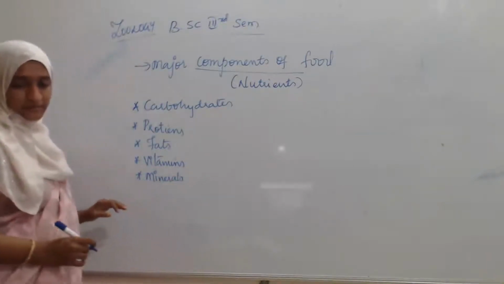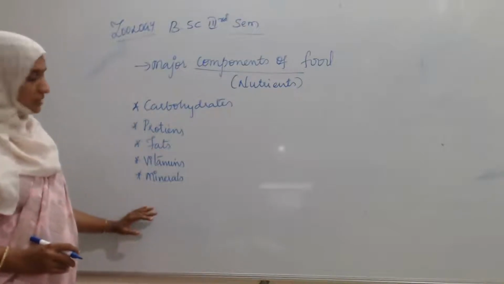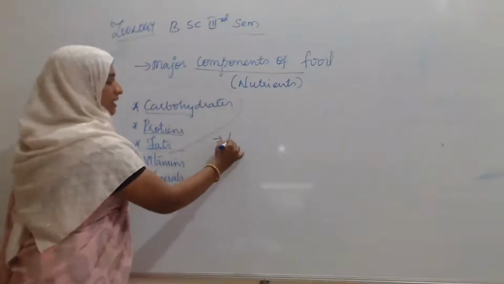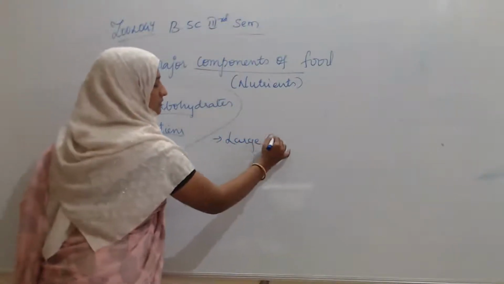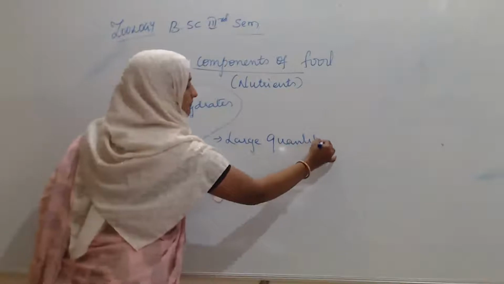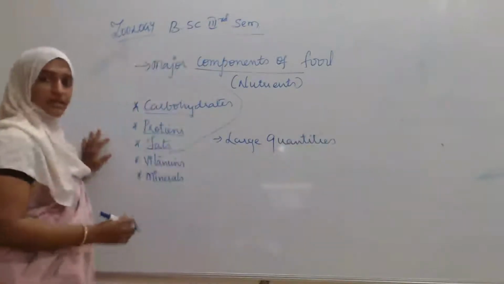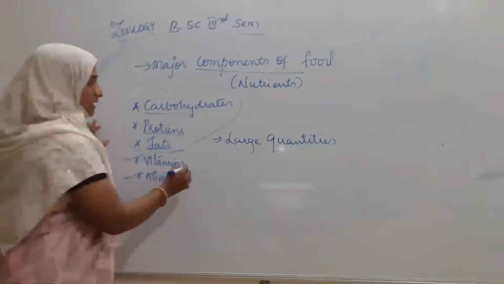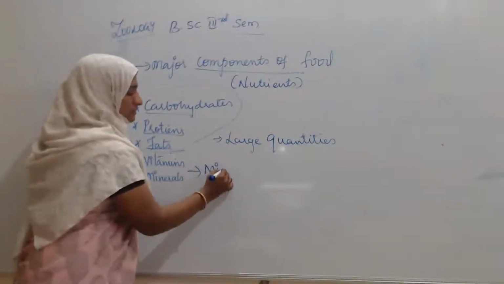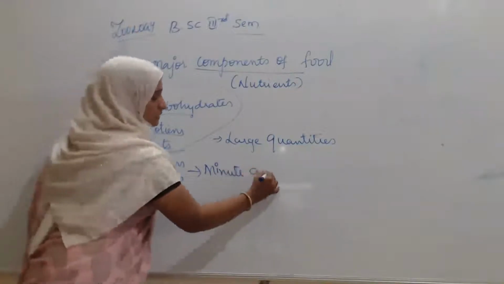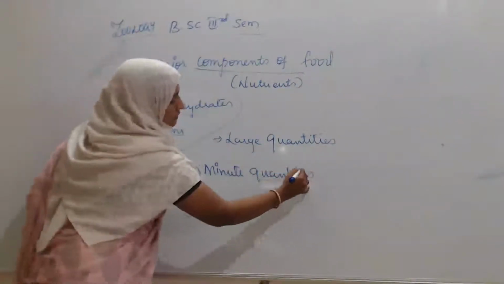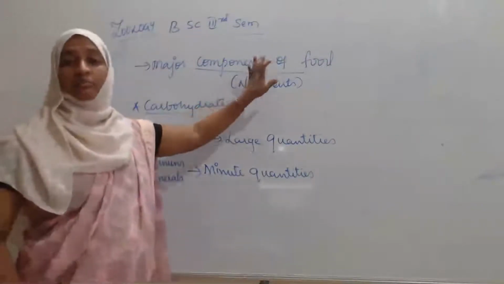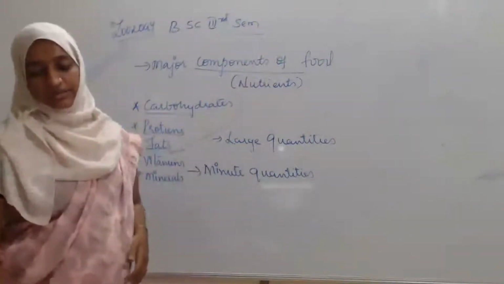Carbohydrates, proteins and fats are required in large quantities. Other nutrients such as vitamins and minerals are required in minute quantities. So these are the nutrients, or the components of the food, in digestion.